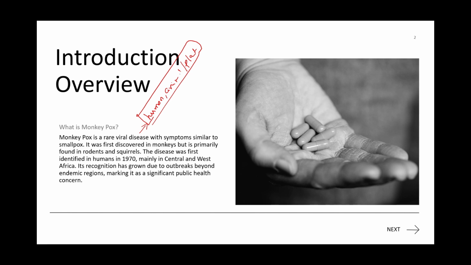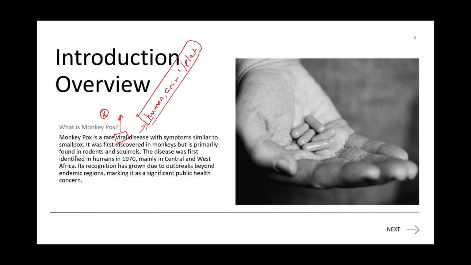Now, what do we understand by the term viral disease? A viral disease is an illness caused by a virus. What is a virus? It is a very tiny infectious agent that invades and multiplies within the cells of a host.